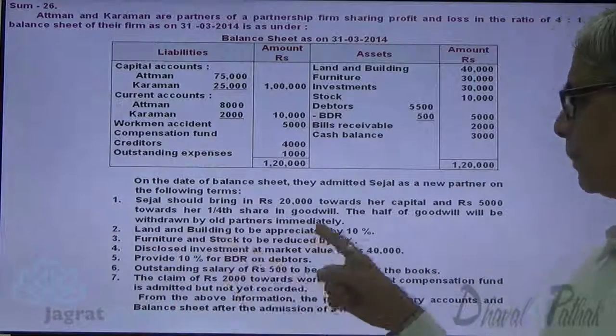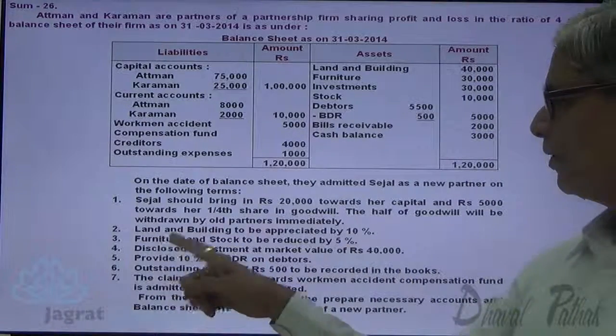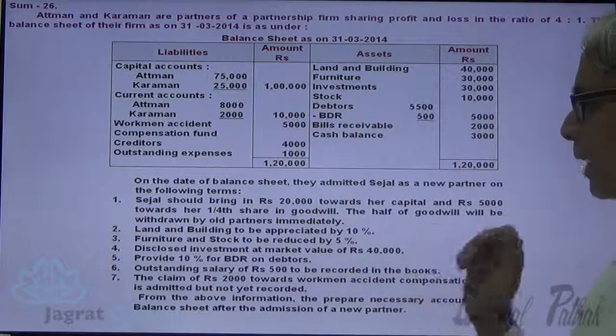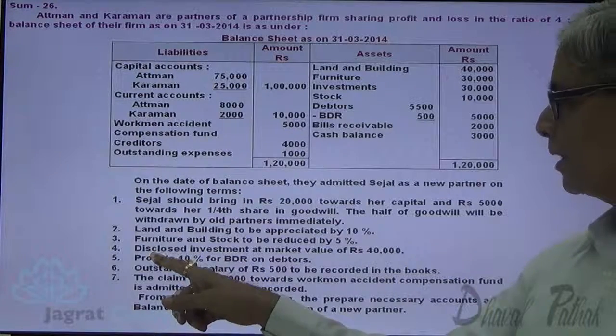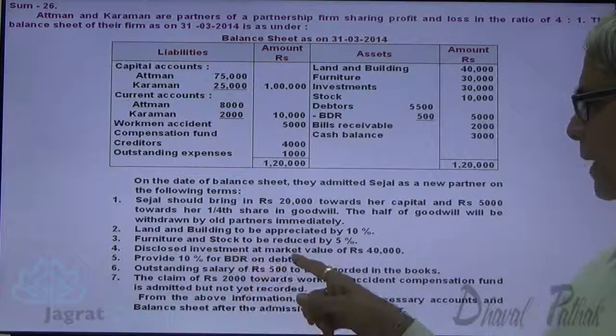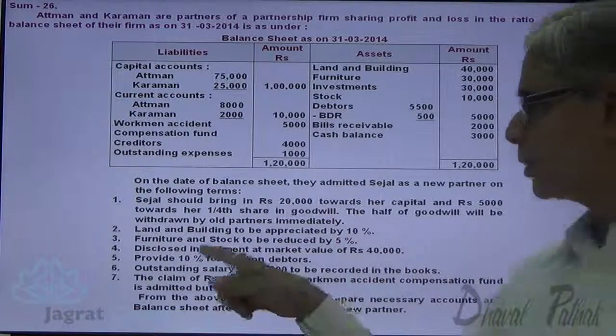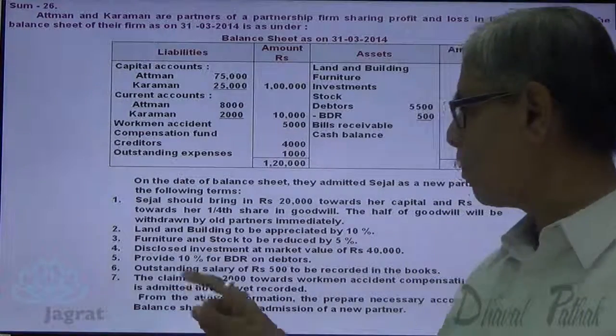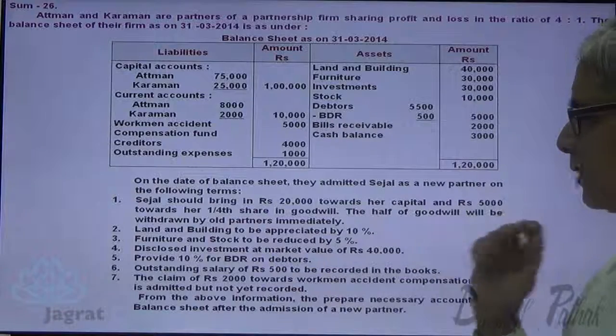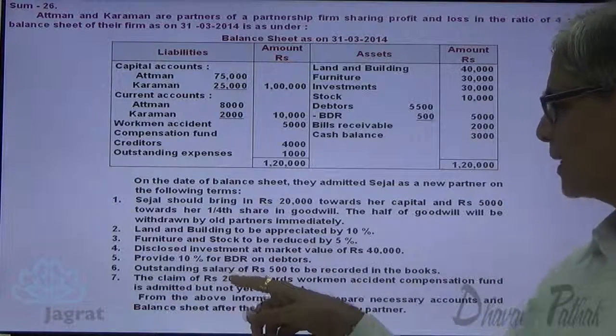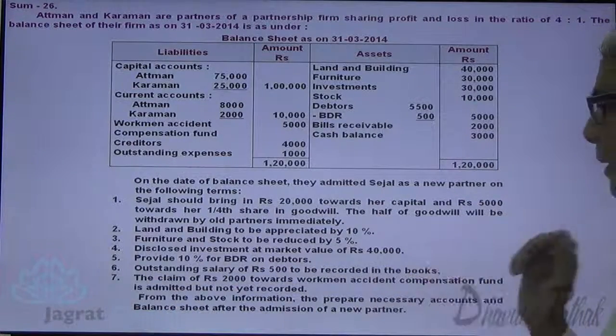Land and building to be appreciated by 10%. Furniture and stock to be reduced by 5%. Disclose investment at a market value of 40,000. It should not be any disclose. Provide 10% bad debt reserve on debtors. Outstanding salary 500 to be recorded in the books.